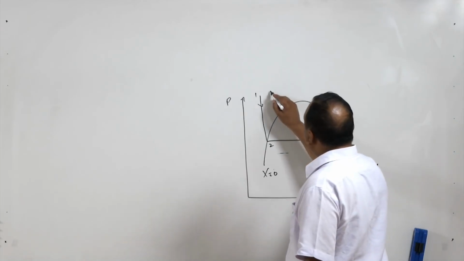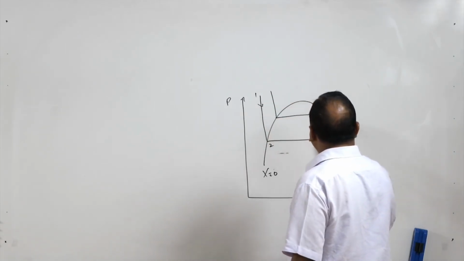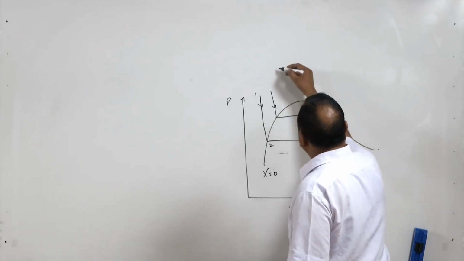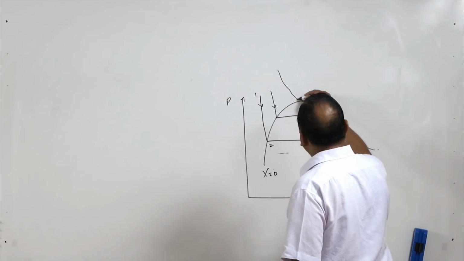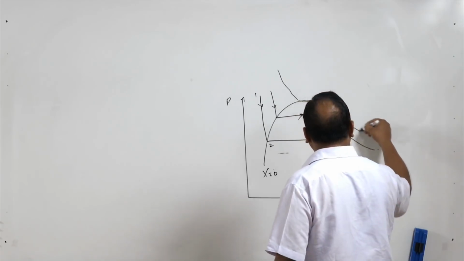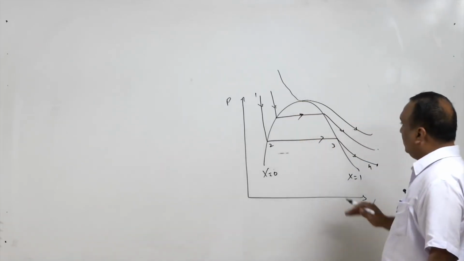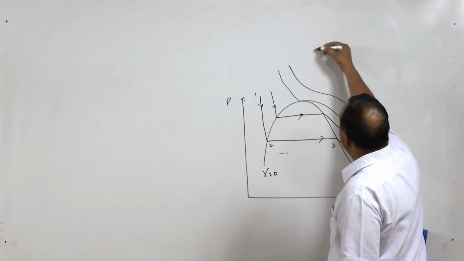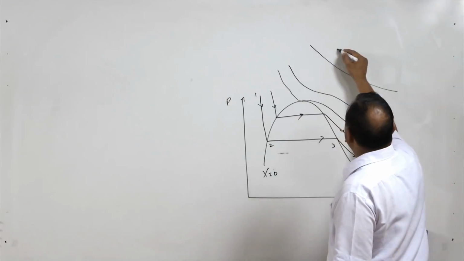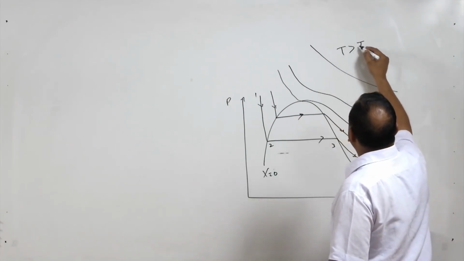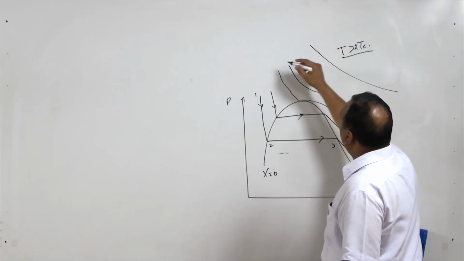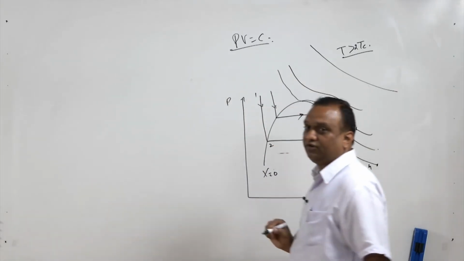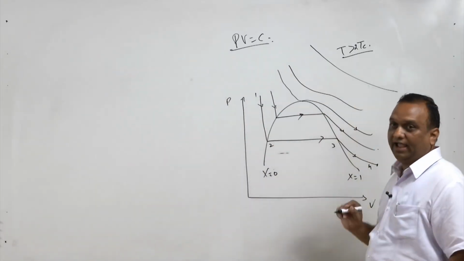When we keep on increasing the pressure, this constant temperature line will also keep on shifting. At the critical temperature, the curve becomes almost horizontal, and then we get a curve like this. As we move far away from the critical temperature, the curve has this nature, and when the temperature is greater than 2 times the critical temperature, it follows the law PV raised to power C, that is, the product of pressure and volume is constant, as in the case of a gas.